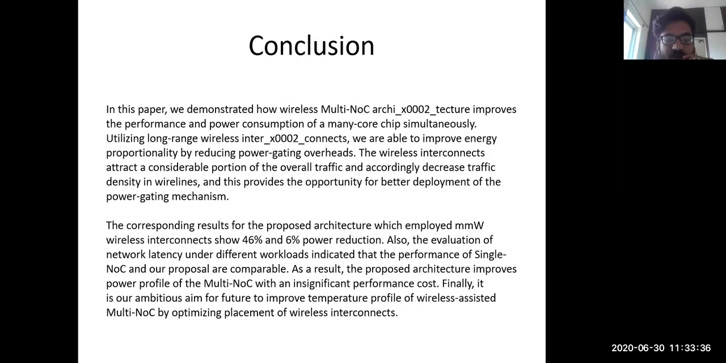Also, the evaluation of network latency under different workloads indicated that the performance of a single NoC and our proposed NoC are comparable. As a result, the proposed architecture improves the power profile of the multiple NoC with insignificant performance cost. So we have achieved a reduction in the power through this technique.